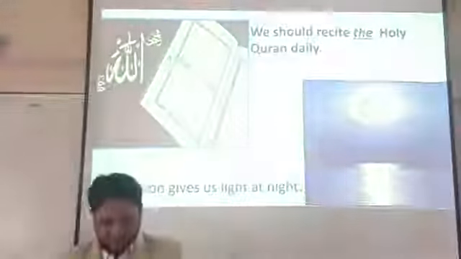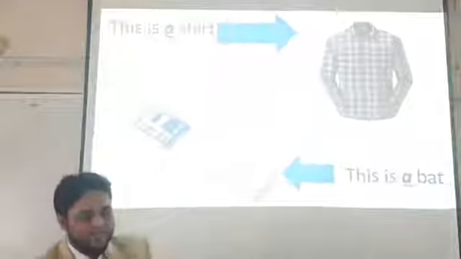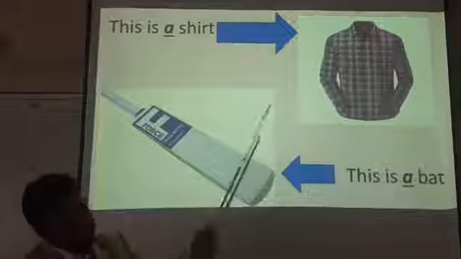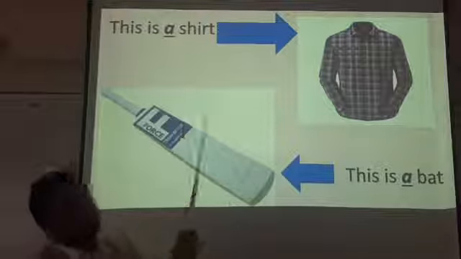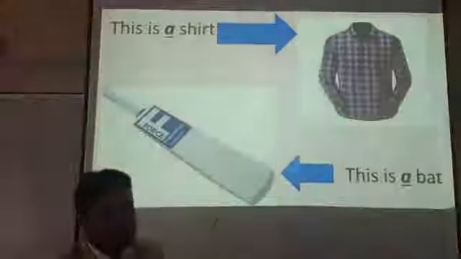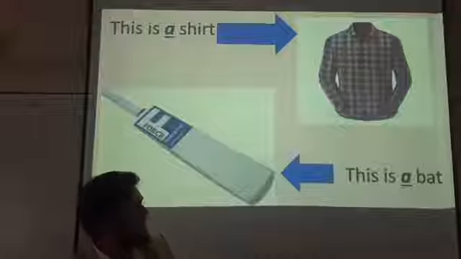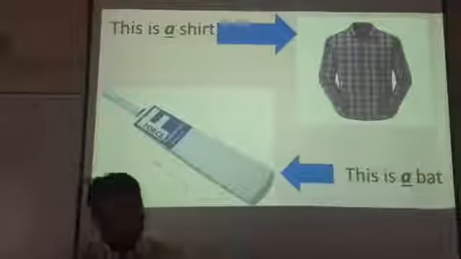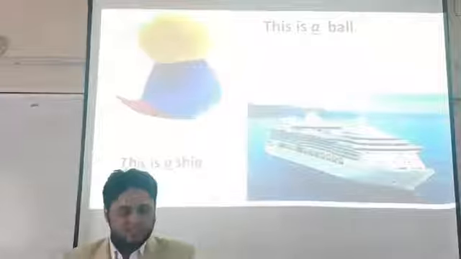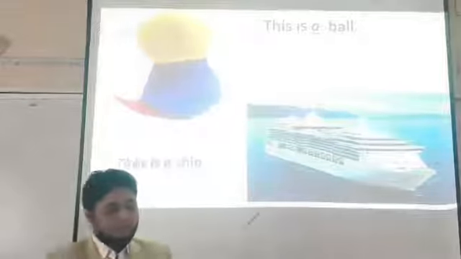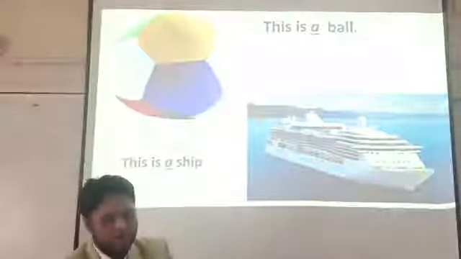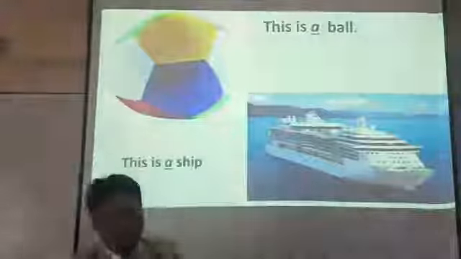So, my dear students, let's see our next slide. Again, we can see two pictures in this slide. The first picture is of a shirt. The sentence is, this is a shirt. And in the second picture, this is a bat. Again here is an underlined word, that is a. My dear students, please look at the display. The first picture is about a ball, and the sentence is, this is a ball. And again, this is a sheep.